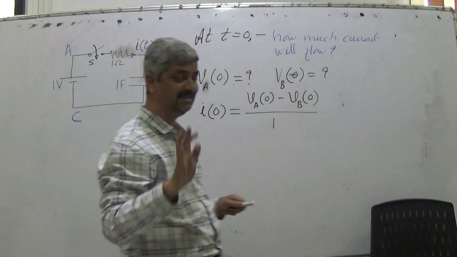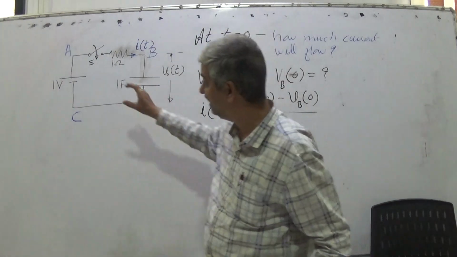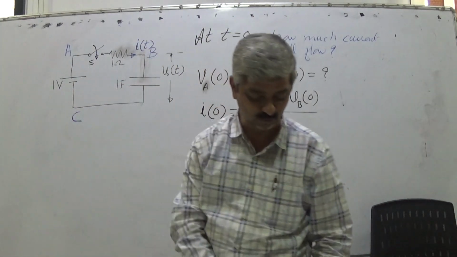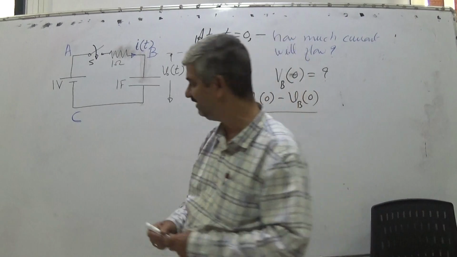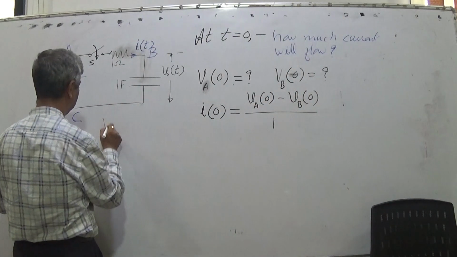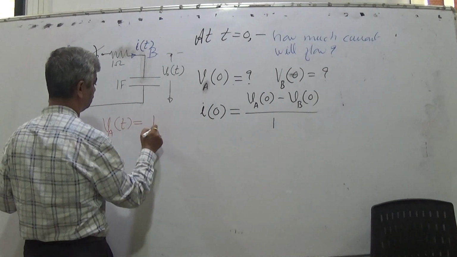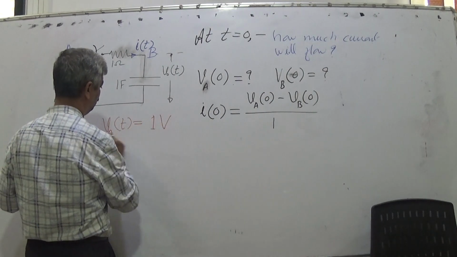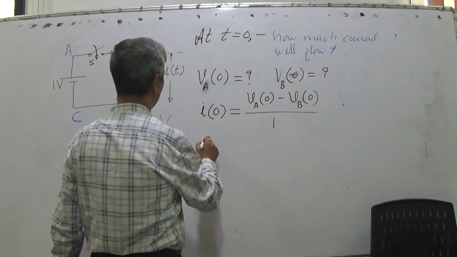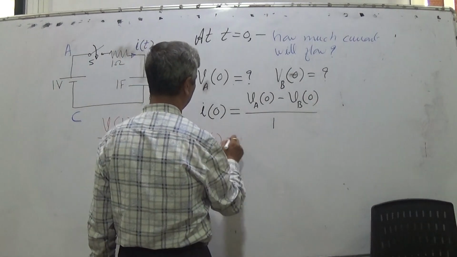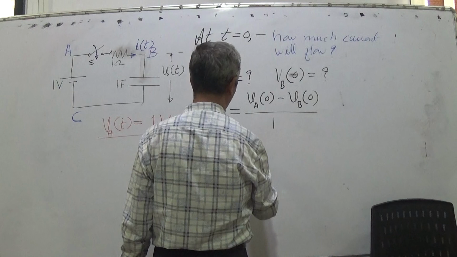VA(0) is 1, since we have connected a constant voltage source. So VA(t) in general is constant and 1 volt. So I(0) will be equal to VA(0), which is 1.